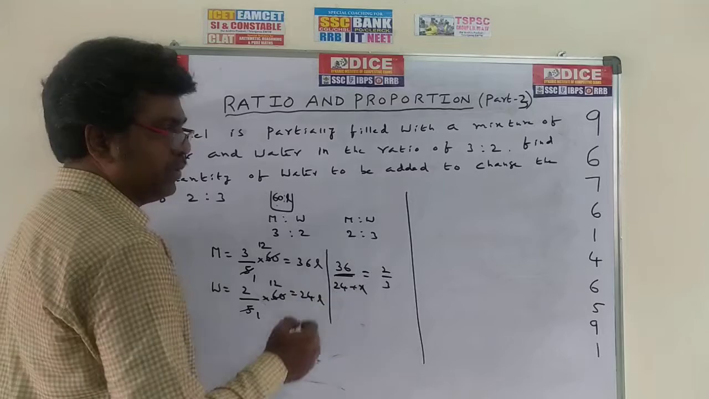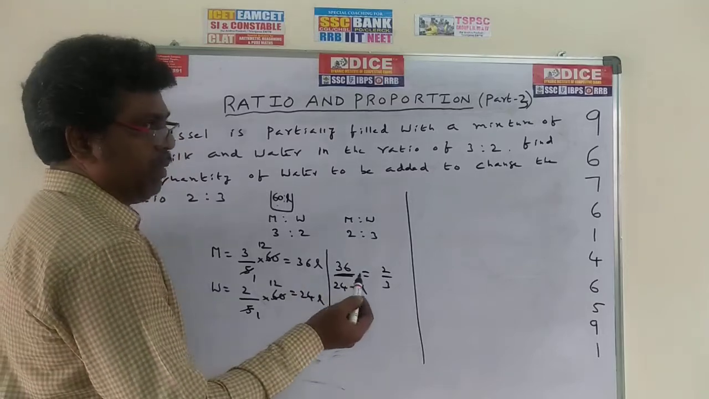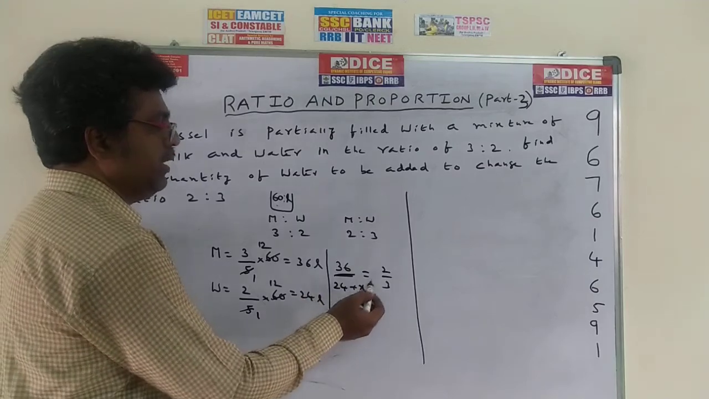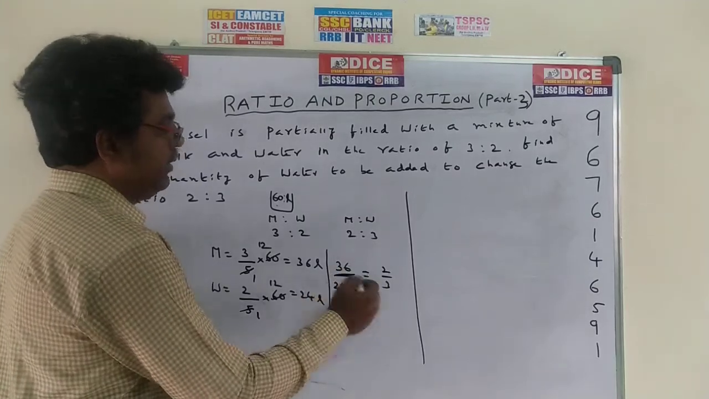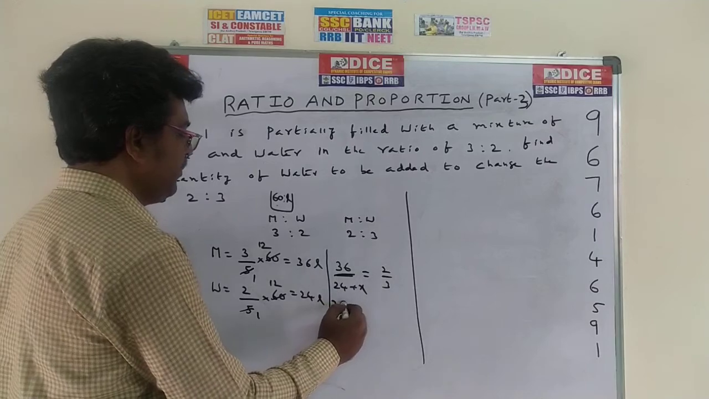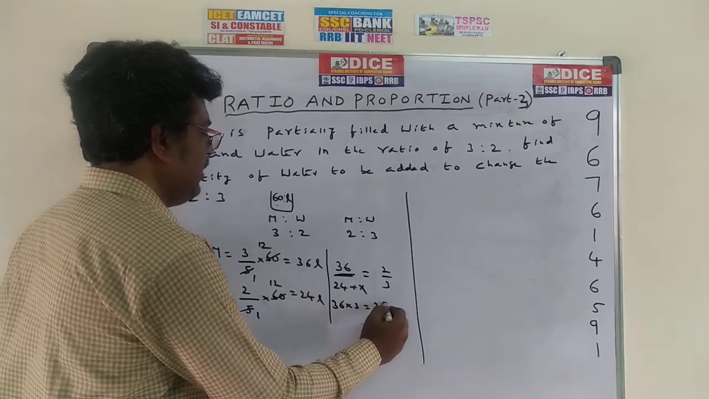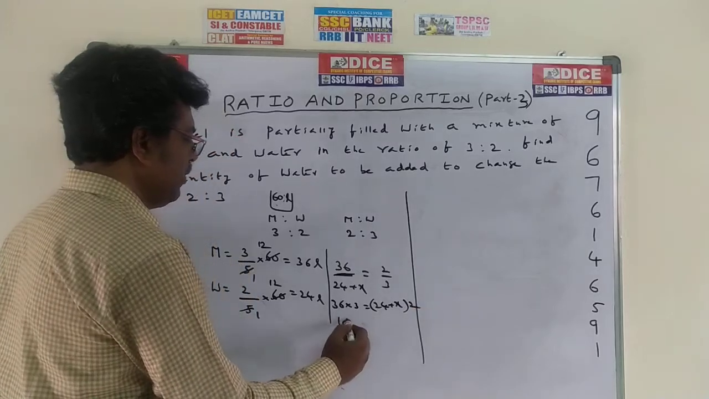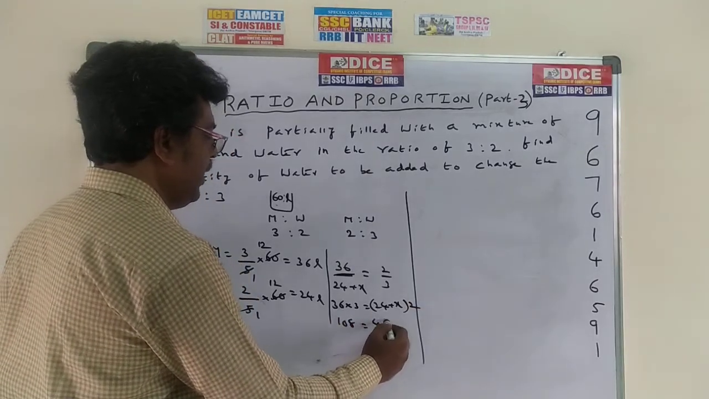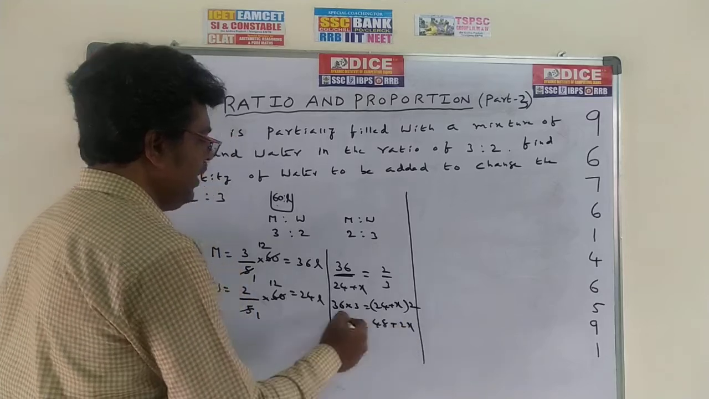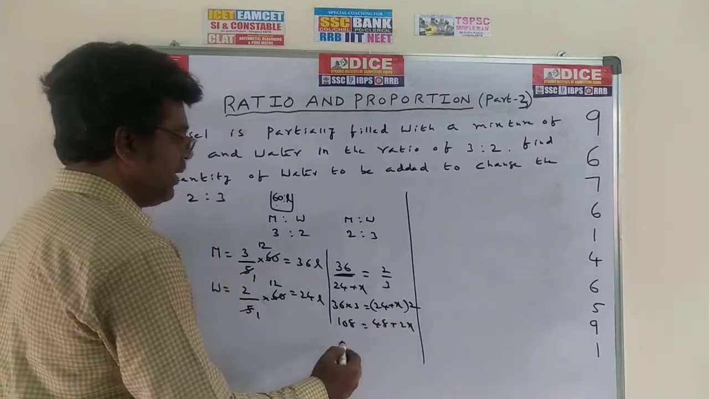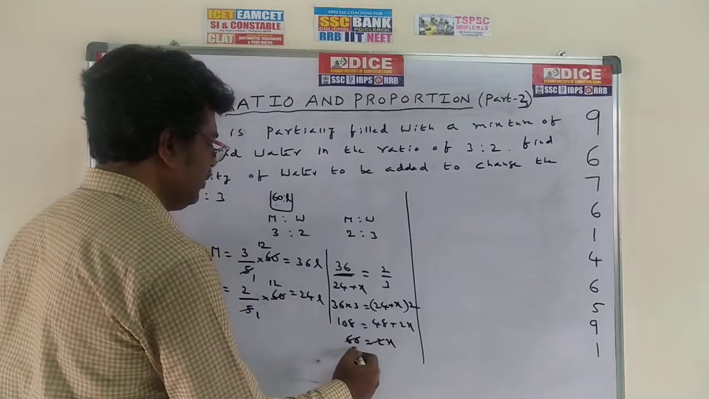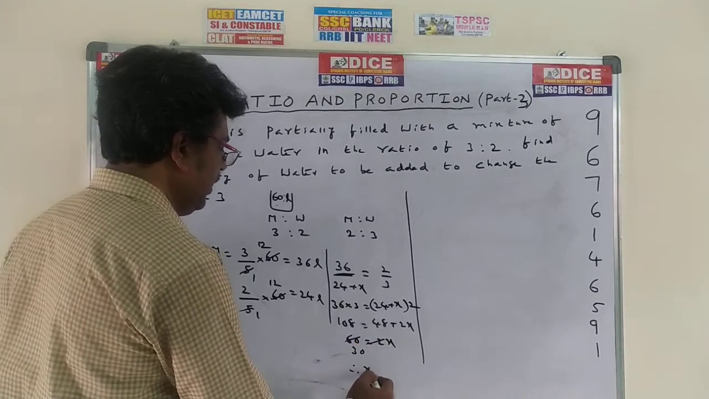We can write the ratio like this, or take it as a proportion also. So 36 by 24 plus x, for this water some extra water, is equal to 2/3. Cross multiplication: 36 into 3 is equal to (24 plus x) into 2. 36 into 3 is 108, is equal to 48 plus 2x. Send this here, 108 minus 48, 60. 60 is equal to 2x. X is equal to 30. Therefore, x is equal to 30 liters.